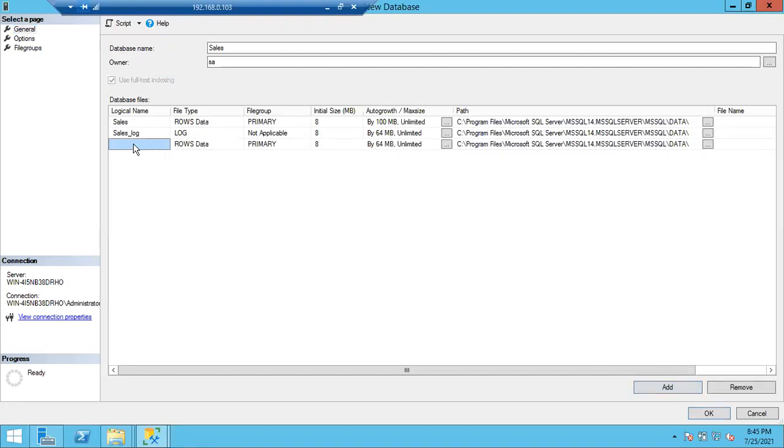Add. You can give a file here. Let me do it later, I don't want to confuse you. As of now, I'll show you the two files. Just click OK.